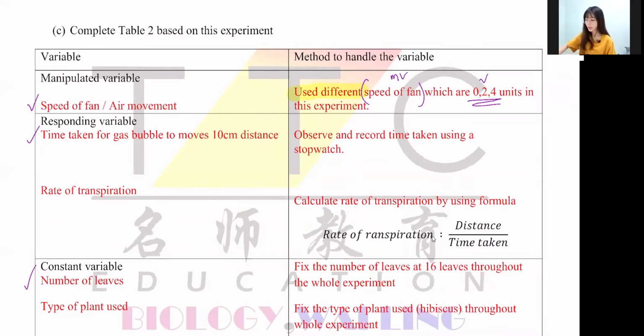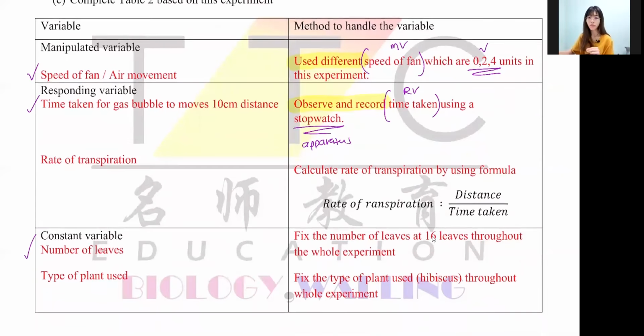Next one, the responding variable, right, is the one that we choose there. You observe and record. Measure and record also can, but this one you cannot write count and record, okay? Your RV is the time taken for the gas bubble to move 10 cm, by using an apparatus. What is this apparatus? It's a stopwatch because it's time taken. If you want to write the ORV also can, but please